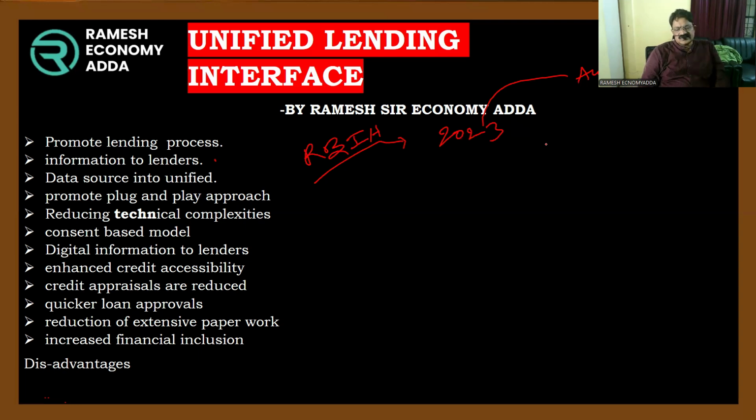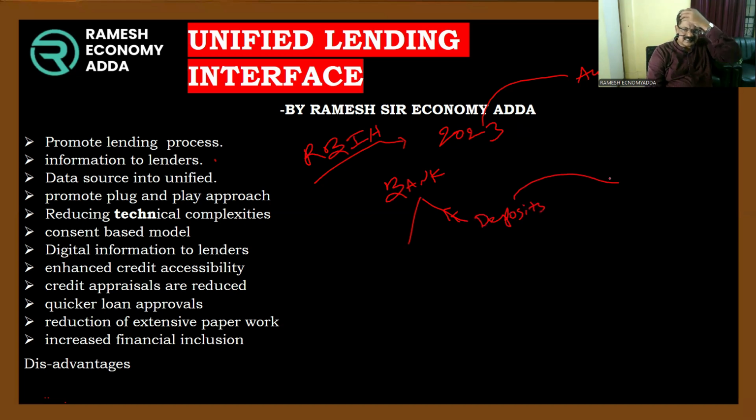You see here, if you take one bank, a bank procures deposits from savers, isn't it right? The same amount is given to the borrowers as credit.